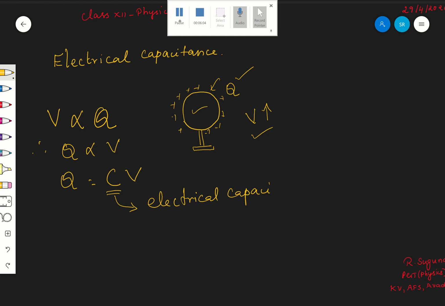Electrical capacitance of the conductor. Hope you're following.